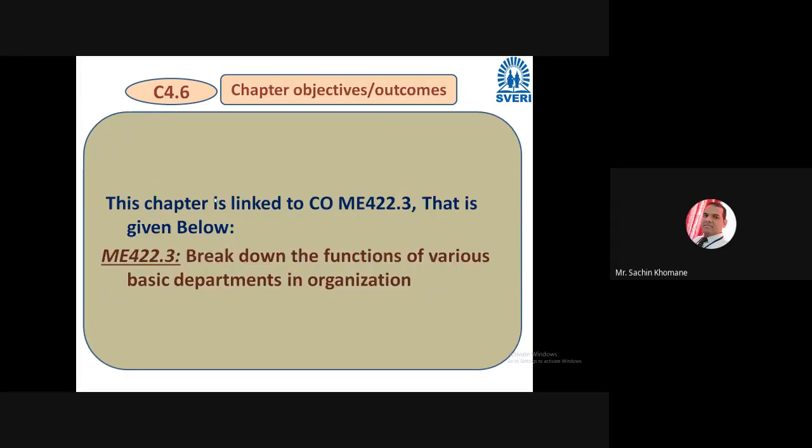You can see another thing, that this particular chapter is linked to CO number ME 422.3. And what is that? Break down the function of various basic departments in the organization. So at the end of this chapter, what will you do? You will break down the function of various basic departments in the organization. Means you will segregate the functions: what department is having what kind of function. So you can segregate the various functions of departments in the organization. That will be the outcome of this particular unit.